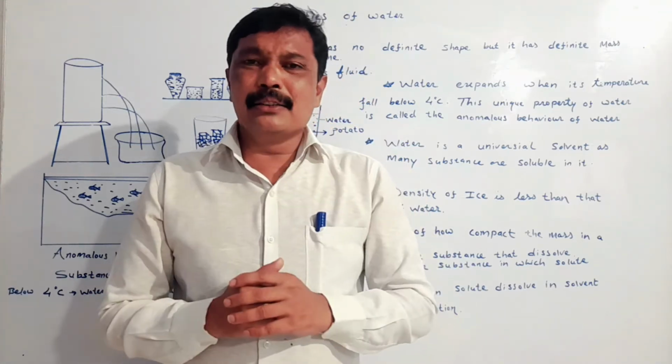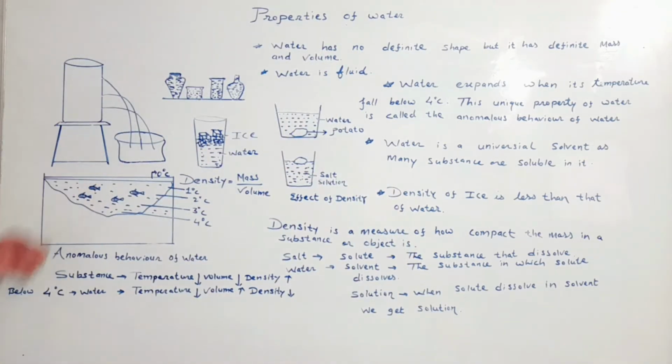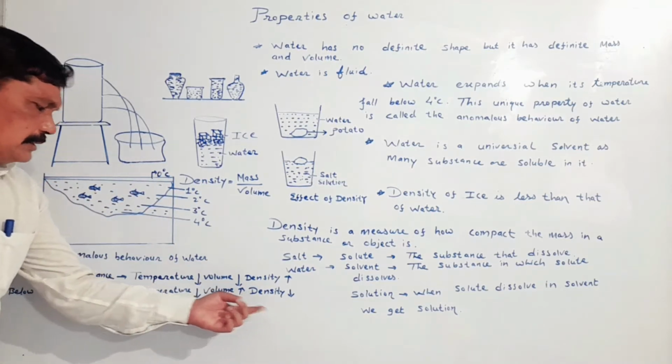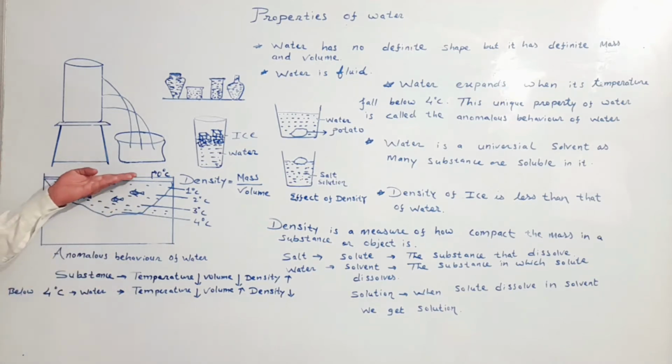And therefore, my dear student, in this diagram, you will see formation of ice at the surface of the water. The density of ice is less than the density of water, and therefore formation of ice takes place at the surface of the water.